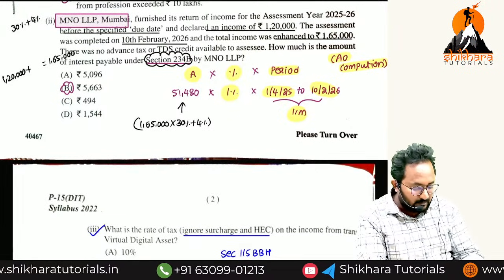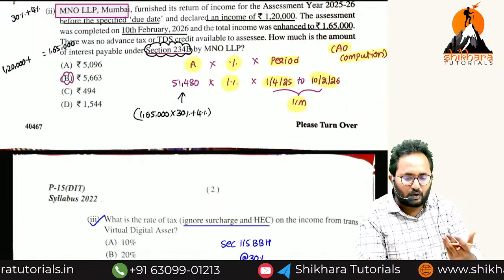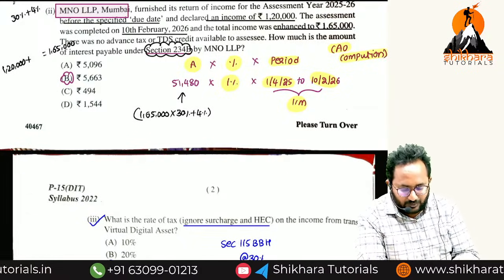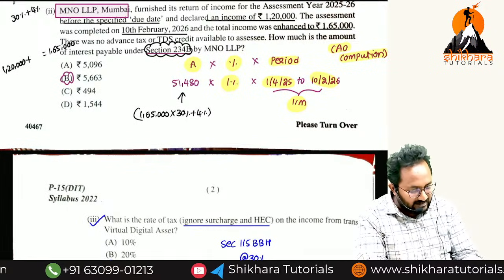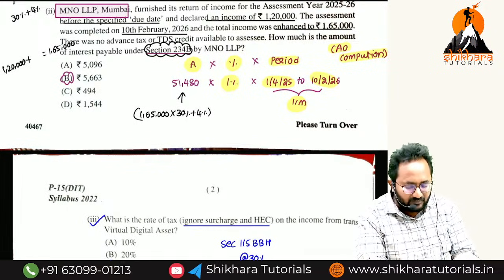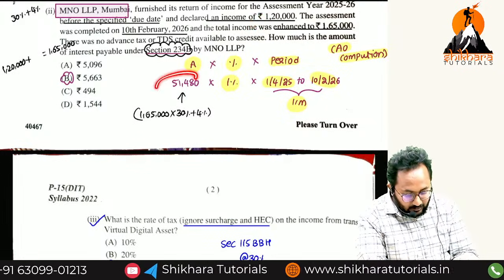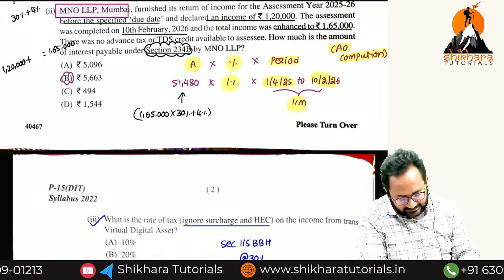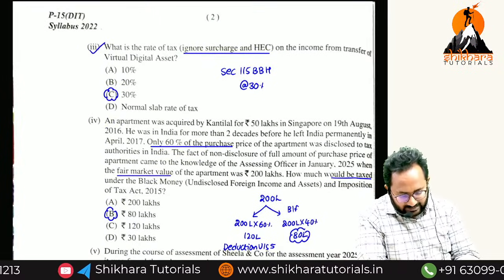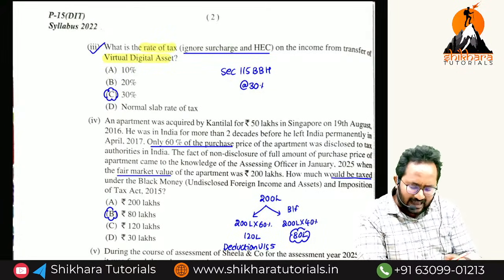Here remember this computation is done by the AO. Sir, if you want to compute from the SSC point of view, they have not given anything. Ultimately he has to pay this amount. If on the occasion of self-assessment he paid any interest, that can be reduced from the 5,663. Answer is definitely 5,663.